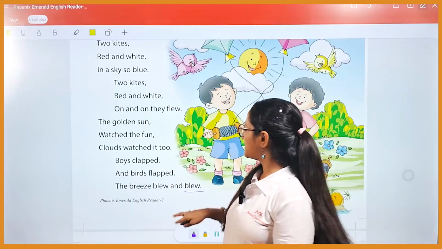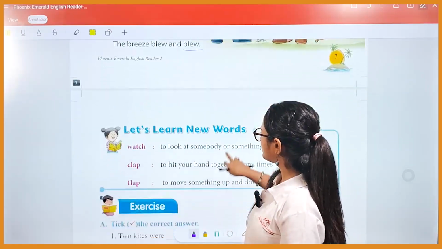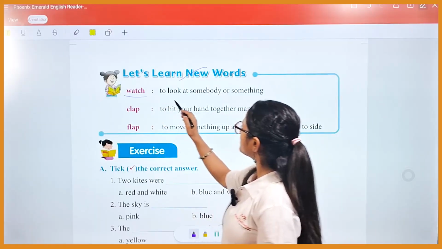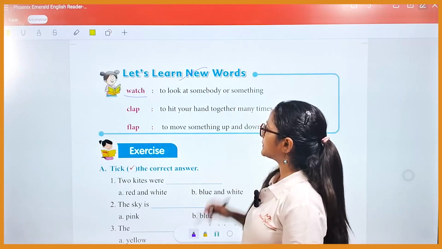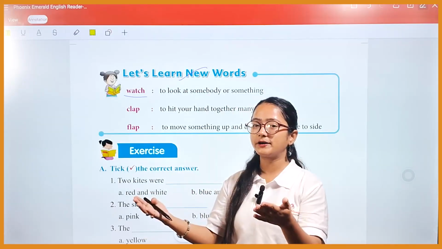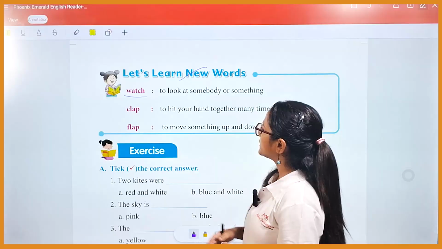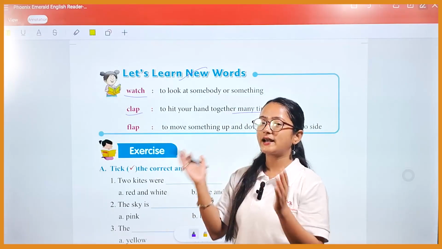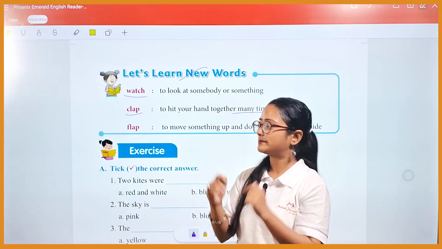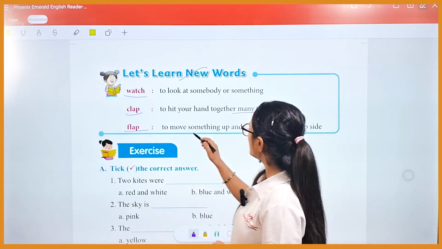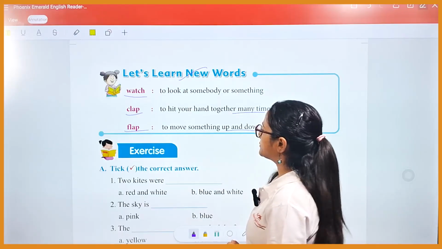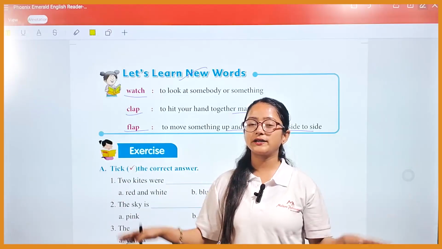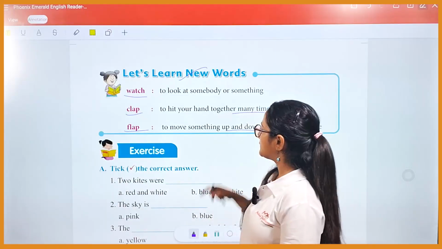Now let's move on to the word meanings. Let's learn new words. First one is watch, which means to look at somebody or something. Next one is clap, to hit your hands together many times. Now next is flap, to move something up and down or from side to side. Flap means like the birds flapping their wings up and down or side to side.